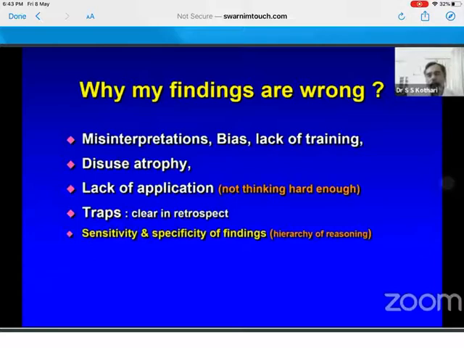So in the hierarchy of reasoning, you must be able to reason it correctly. If the patient has syncope, that gets a higher order of reasoning than some other symptoms. What I mean to say is that all physical findings, history and story have to be looked at in terms of a totality of picture, and everything should make sense with every other thing. And that is all that is asked of you.